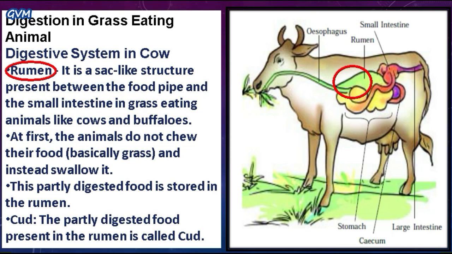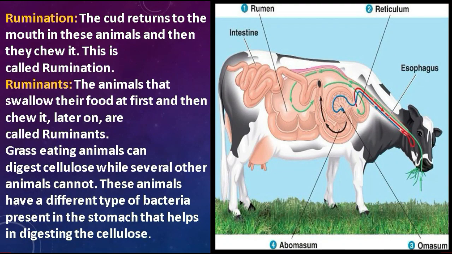Now the next term related to the digestion process in animals is cud. Students, what is cud? The partly digested food or partly chewed food present in the rumen of grass-eating animals is known as cud. Now, here is another term, rumination. Students, the partly digested food that these grass-eating animals stored in their rumens returns to the mouth, and they chew it again.